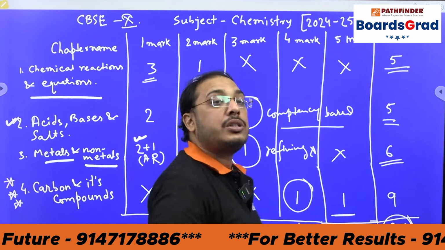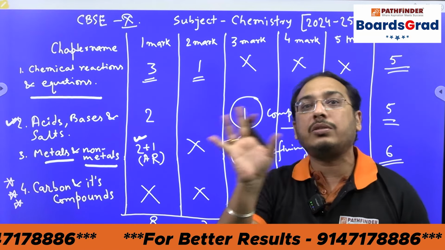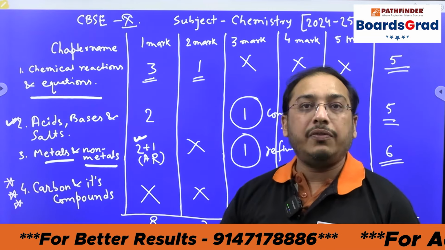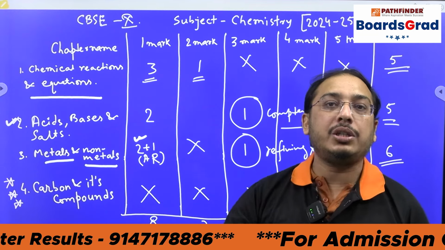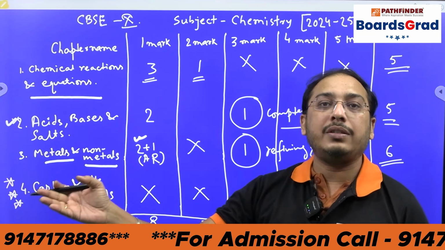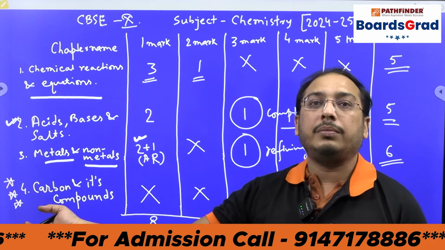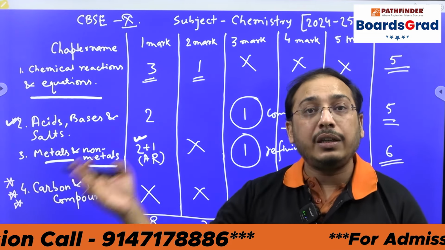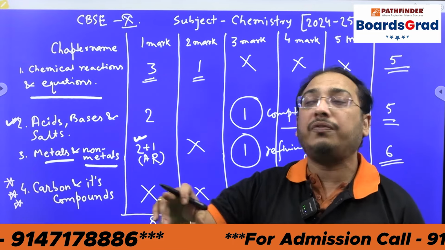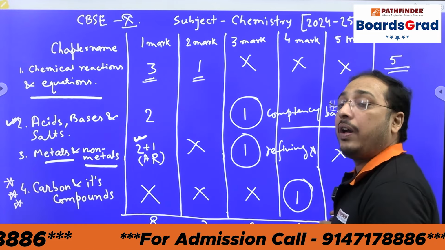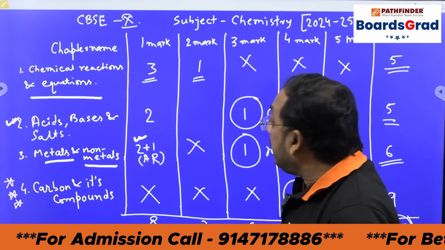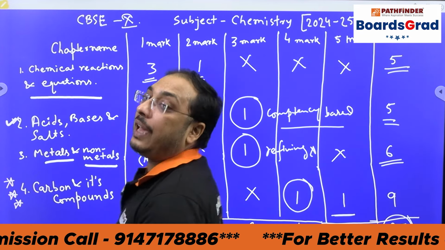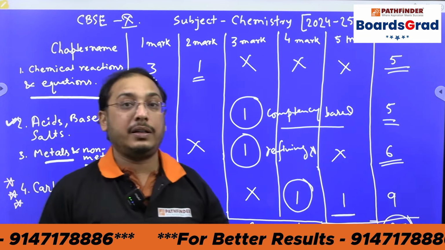The 5 marks question is solely about the chemical reactions of organic chemistry. It can be the esterification reaction, substitution, addition, any kind of reaction. Go for ethanoic acid, alcohol, homologous series, catenation property. These kinds of things are going to come in this 5 marks question. This is the entire scenario of your chemistry part.